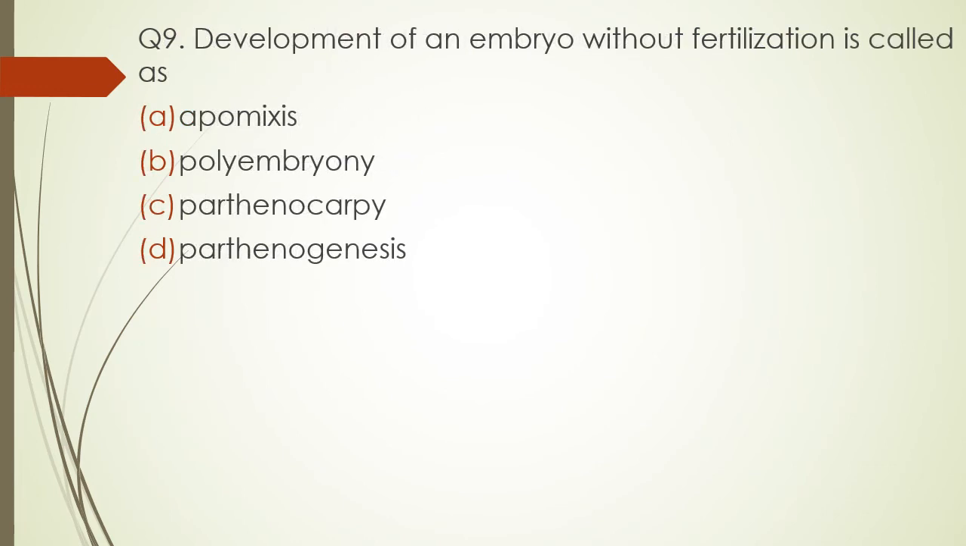Question 9. Development of an embryo without fertilization is known as? Option A. Apomixis. Option B. Polyembryony. Option C. Parthenocarpy. Or option D. Parthenogenesis. The correct answer is option D. Parthenogenesis.